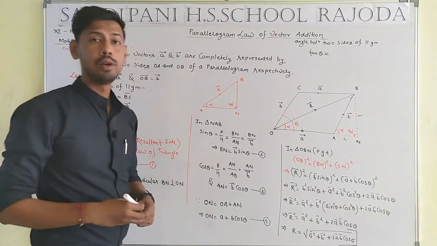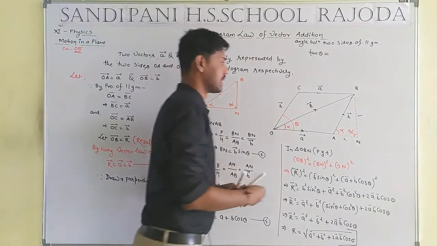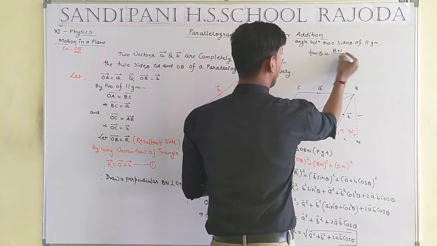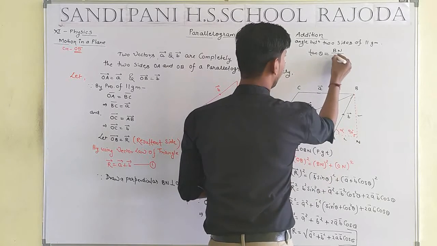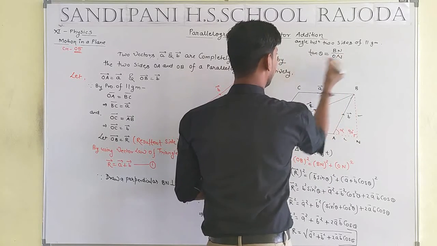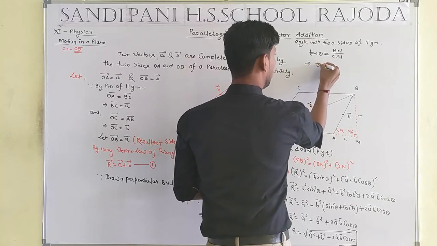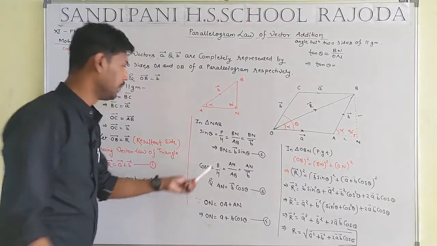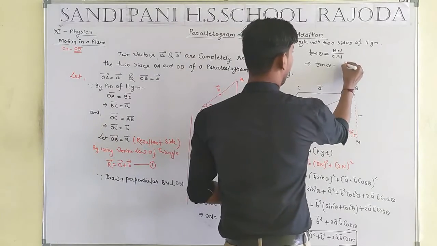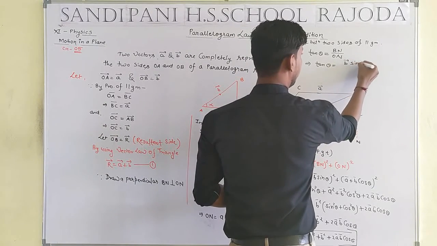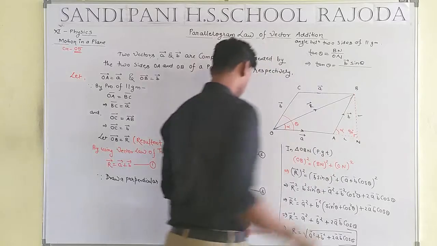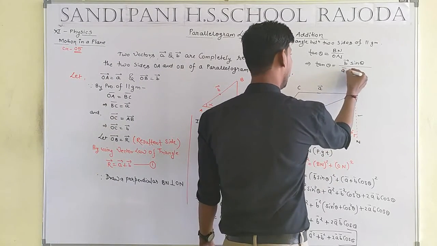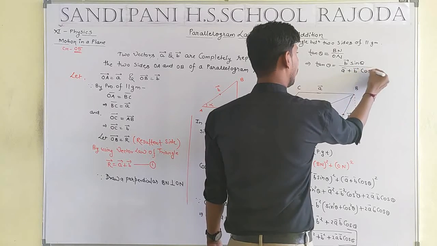Tan theta means perpendicular by base, such that BN is the perpendicular upon the base ON. So tan theta equals perpendicular, that is BN, and the value of BN will be equal to B sin theta, and the value of ON will be equal to A plus B cos theta.